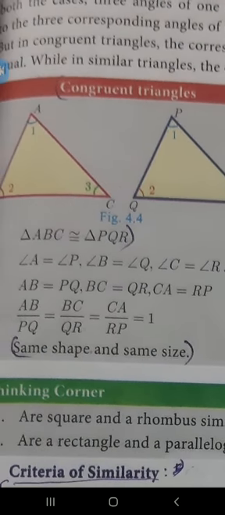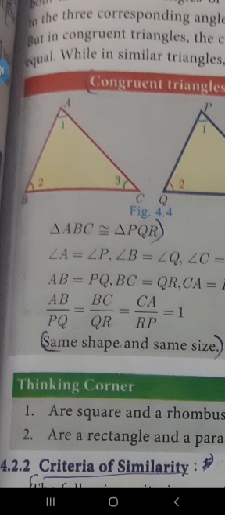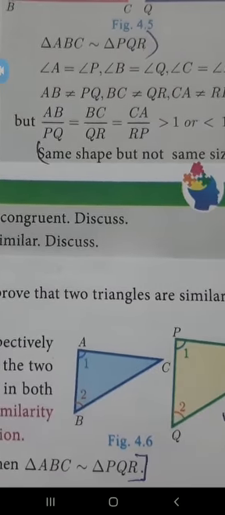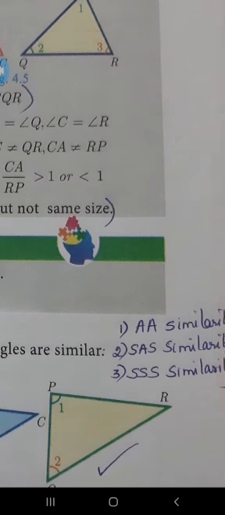Under the congruence, it is given same shape and same size. Okay, so you understand about congruency and similarity in triangles. Then we have the criteria of similarity. Three criteria are there. In the 8th you studied this, some criteria under congruence, and the same apply to similarity also. In congruence you studied AAA similarity, but here you have only AA, both are same.